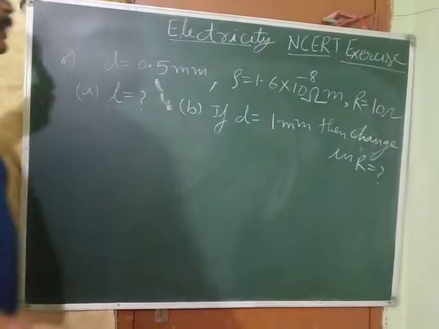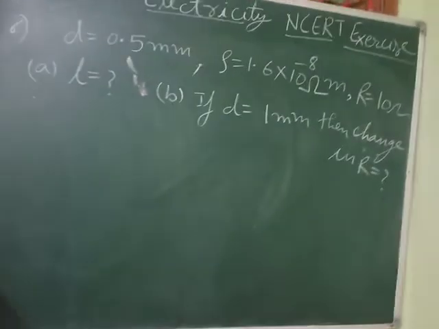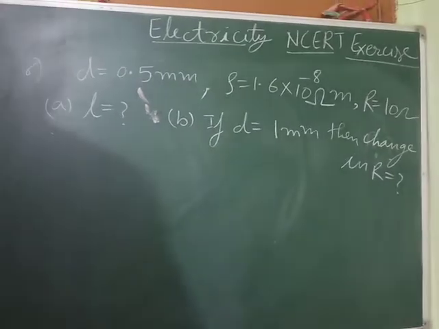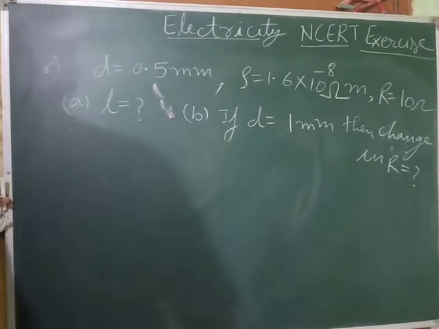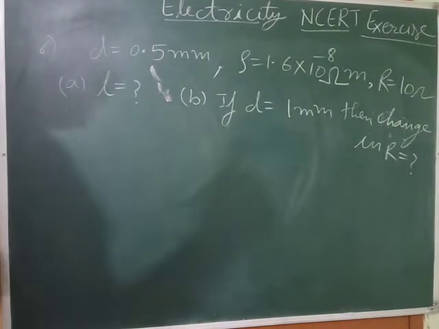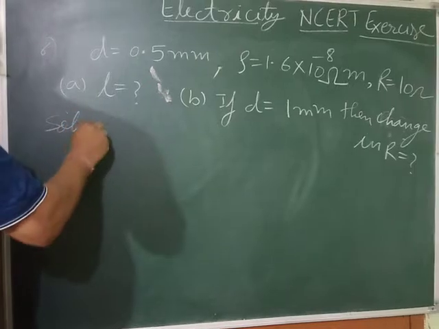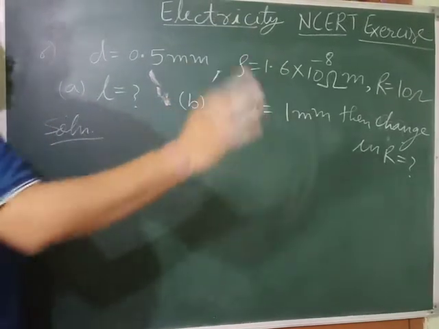The resistance is 10 ohm. What we have to find out is the length of the wire. Before that, from the diameter we have to get the area of cross section. So, the solution. The next part of the question we'll discuss later on.